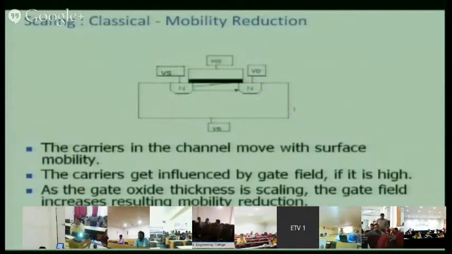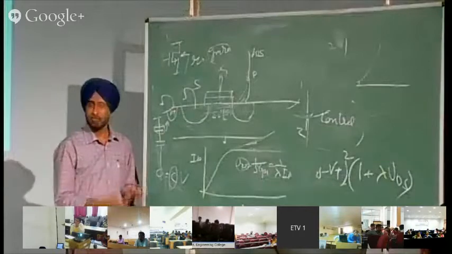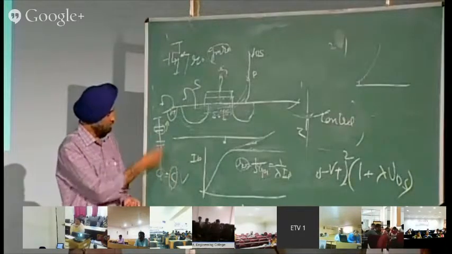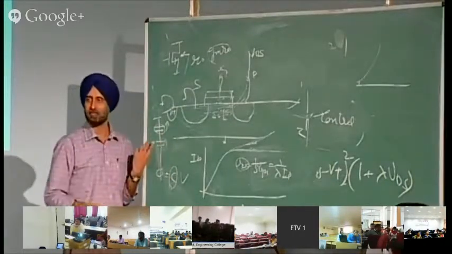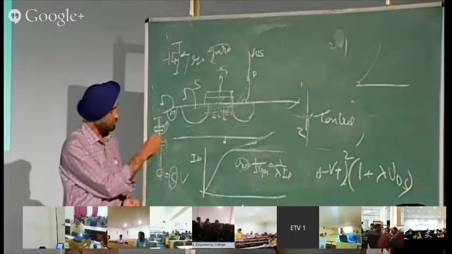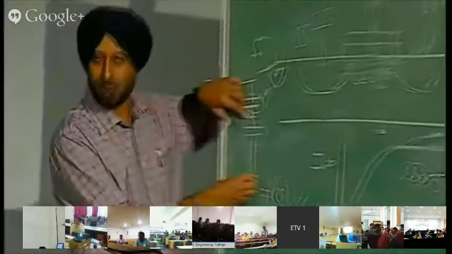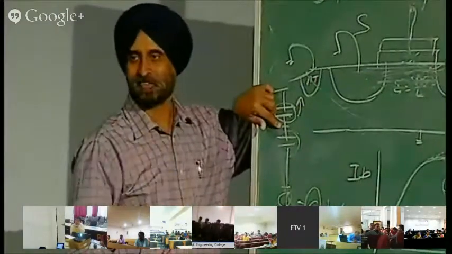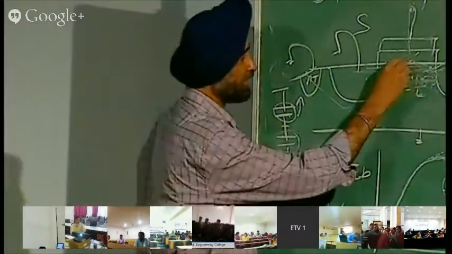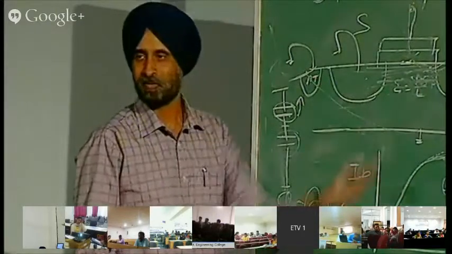But if this capacitance increases, the voltage across this capacitor will decrease. So the voltage across this capacitor will increase. So at this point, this is ground. This is ground. At this point, voltage will increase. So where is it increasing? Here it is increasing. The voltage here is increasing.